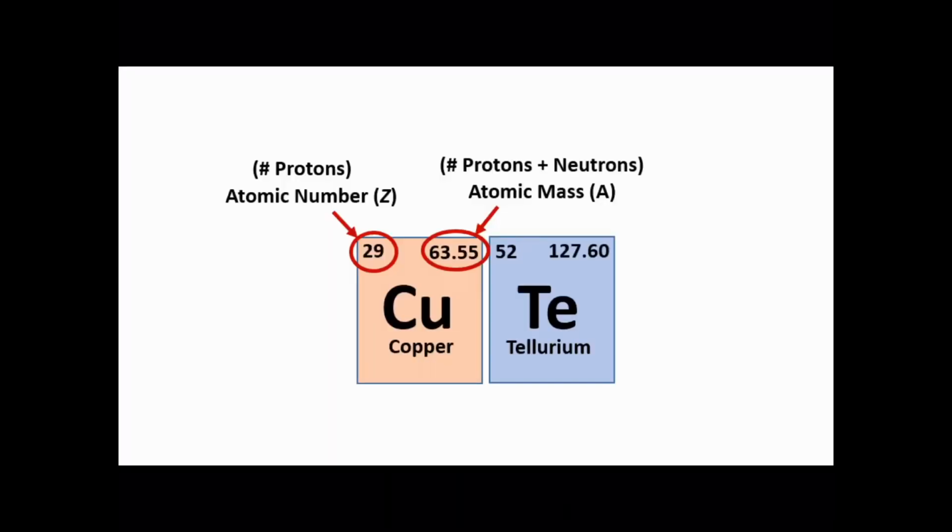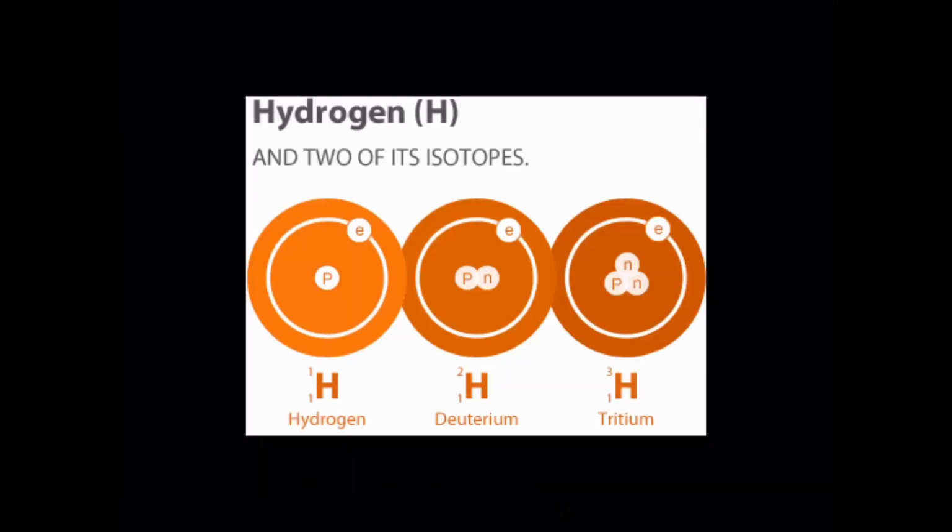Atoms are distinguished by their number of protons, which is its atomic number. Another way to differentiate atoms is by their mass number, which is the sum of its neutrons and protons. Atoms of the same element with different numbers of neutrons are called isotopes. The atomic mass of an element is the weighted average of the masses of all its naturally occurring isotopes.